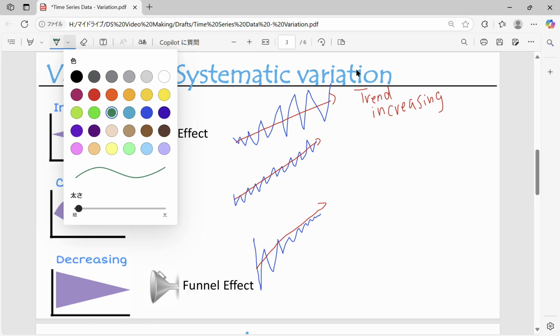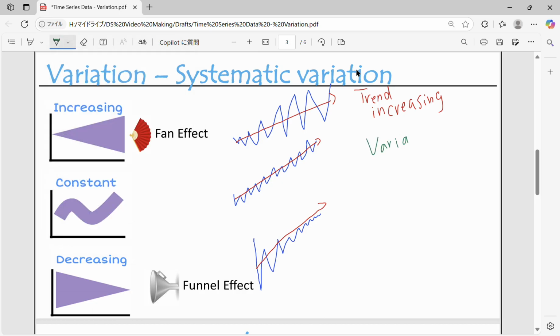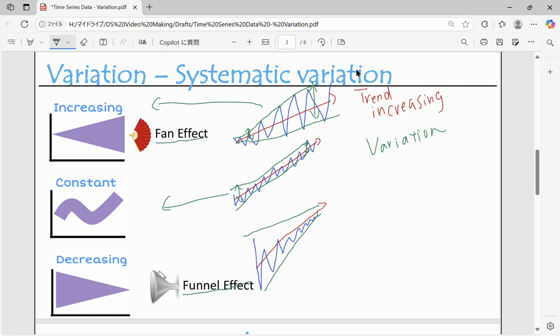But for variation, you have to look at the difference between the peaks and troughs. This one is increasing. We call it the fan effect. This one is not changing, it's about the same, so this is constant. And this one, we call it the funnel effect. It's getting narrower, so the variation is decreasing. So variation is different for each one of those.